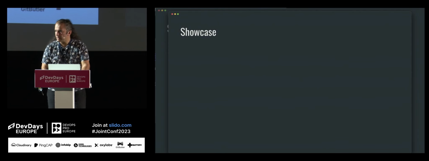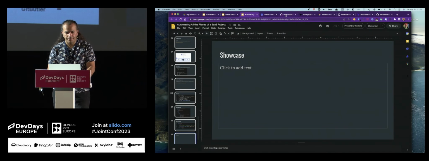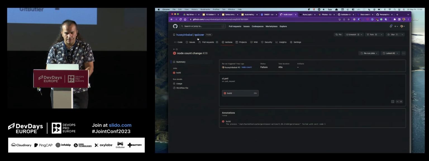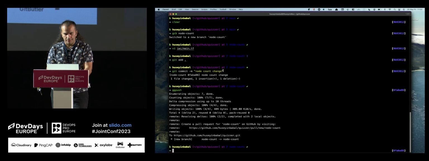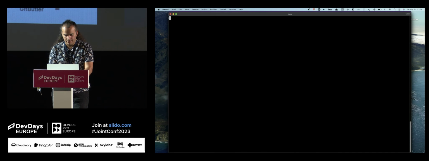So I will show an example about this, and let's do the question section. So I have a Quasar example.